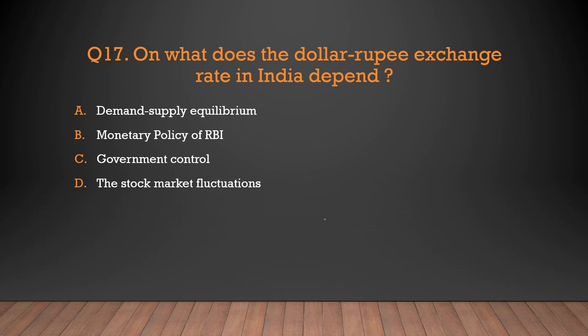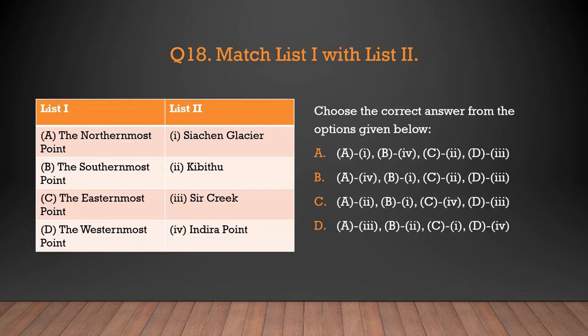Question number 17. On what does the dollar-rupee exchange rate in India depend? Demand supply equilibrium, monetary policy of RBI, government control, or the stock market fluctuations. Now, this dollar rupee exchange rate in India always depends on demand supply equilibrium. So, option number A is the correct answer for question number 17.